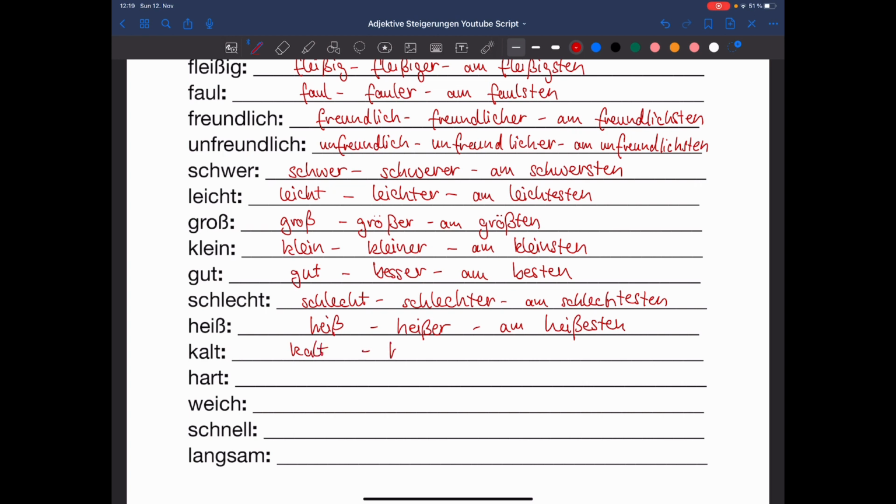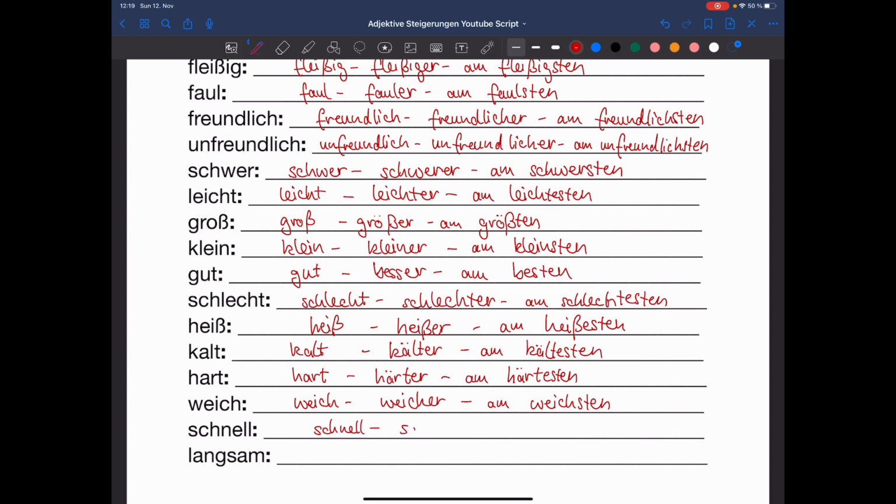Kalt, kälter, am kältesten. Hart, härter, am härtesten. Weich, weicher, am weichsten.